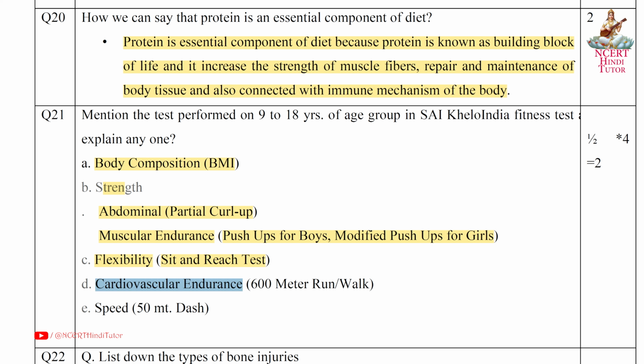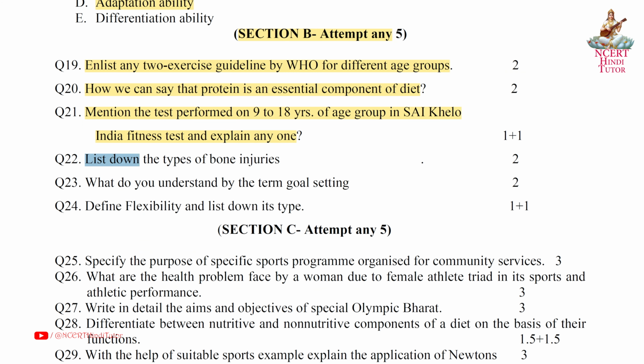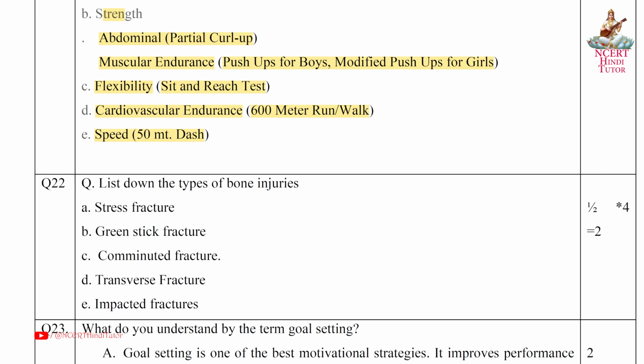D. Cardiovascular endurance, 600-meter run or walk. E. Speed, 50-meter dash. Question 22. List down the types of bones injuries. Answer. A. Stress fracture. B. Green stick fracture. C. Comminuted fracture. D. Transverse fracture. E. Impacted fractures.